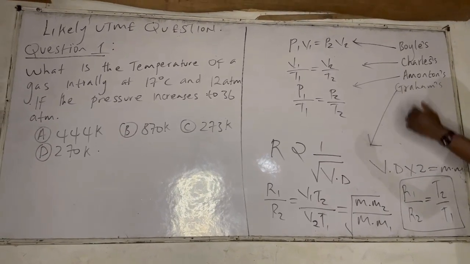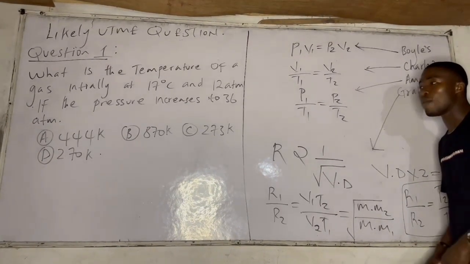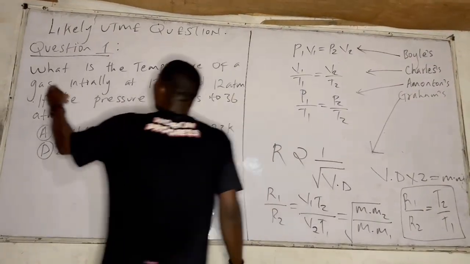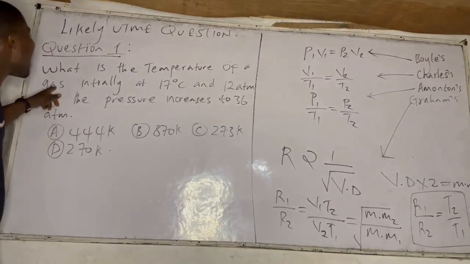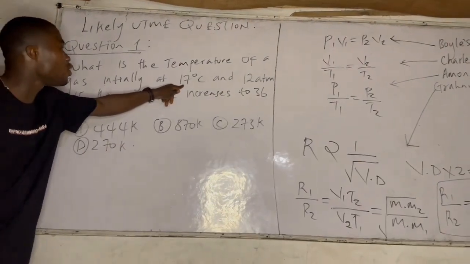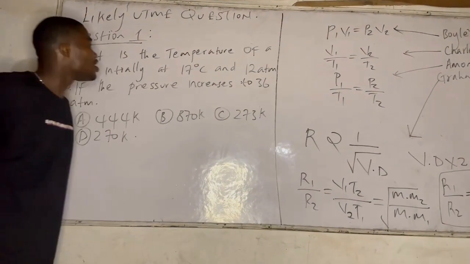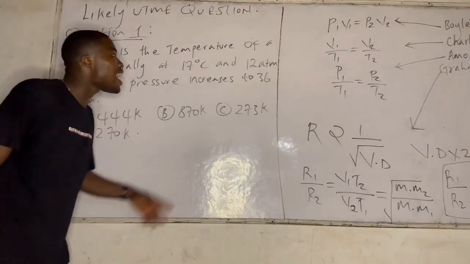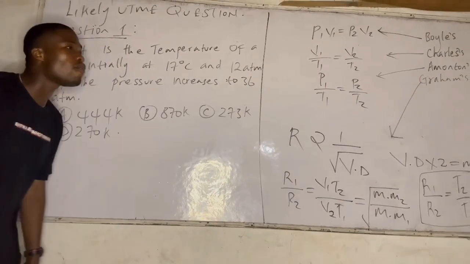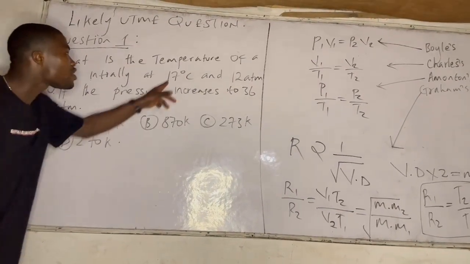So quickly, I'll dive into my question. I'll check which law it is and how to apply the law. Now the question says, what is the temperature of a gas initially at 17 degrees Celsius? You note that Celsius is temperature, and 12 atm. Atm is one of the units of pressure. So I have temperature and pressure.